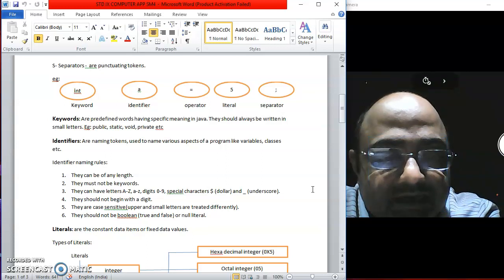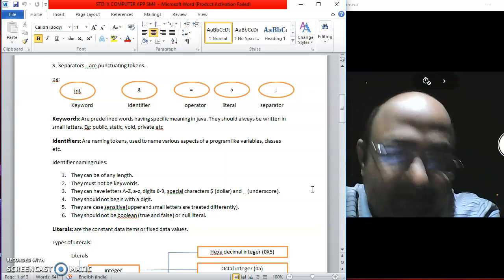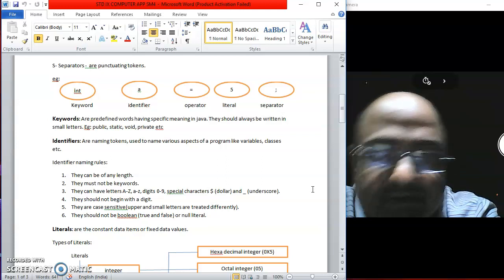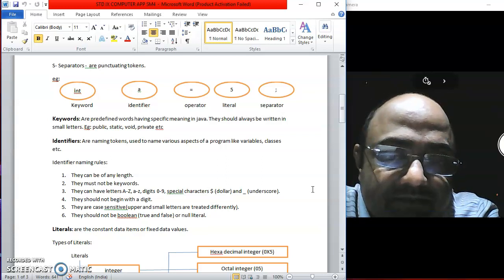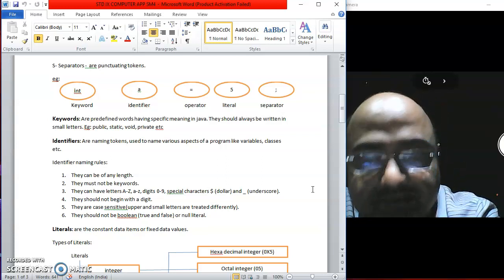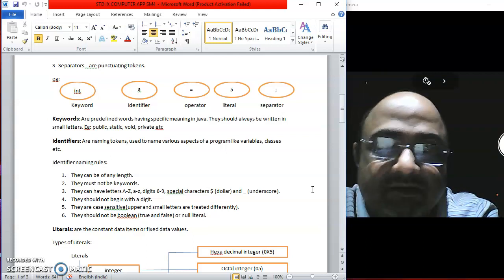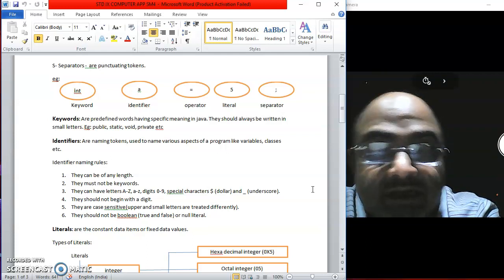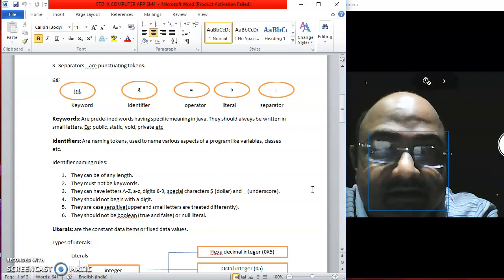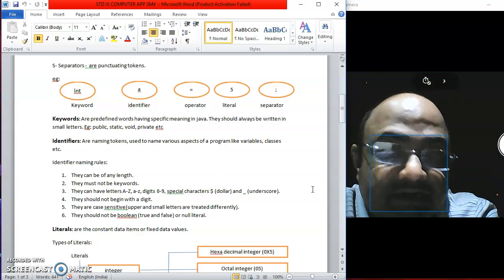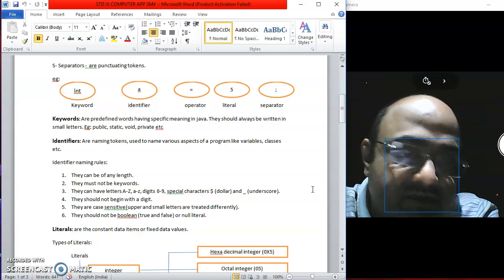I cannot keep a class name as class. Why? Because class also is a predefined word. So they must not be keywords. They can be of any length. Now these names may contain capital A to Z, small a to z, digits 0 to 9, and special characters. Only dollar and underscore are allowed.